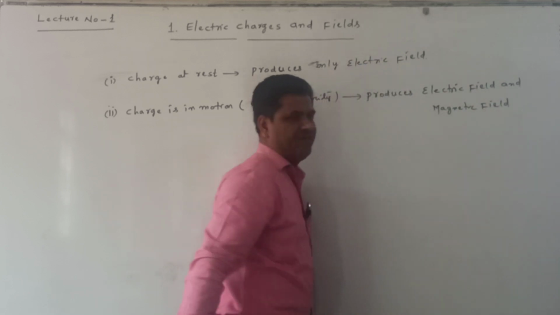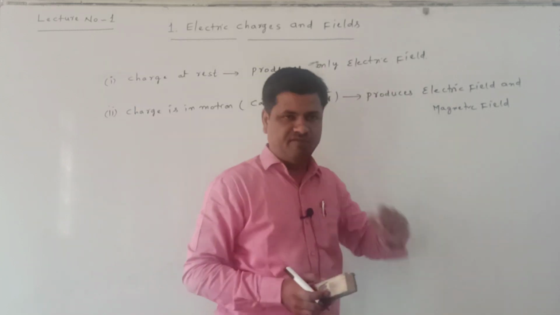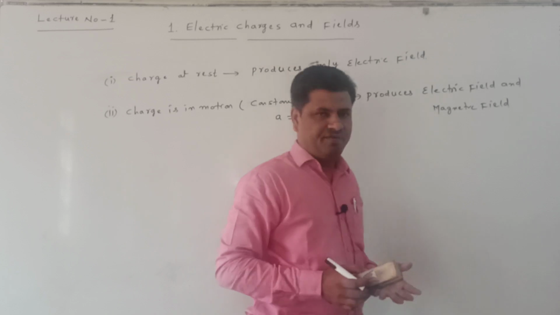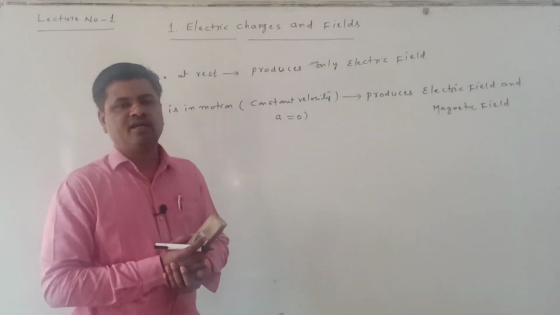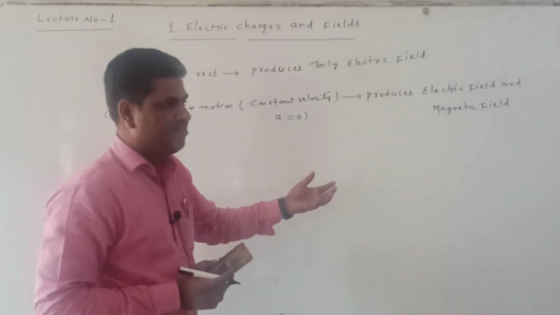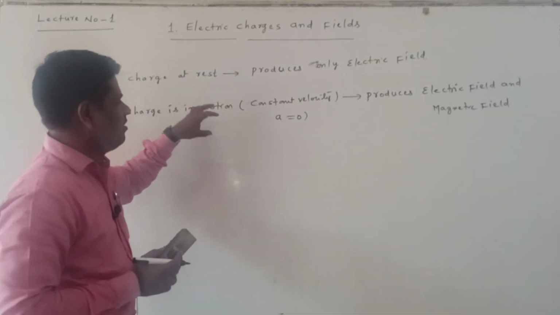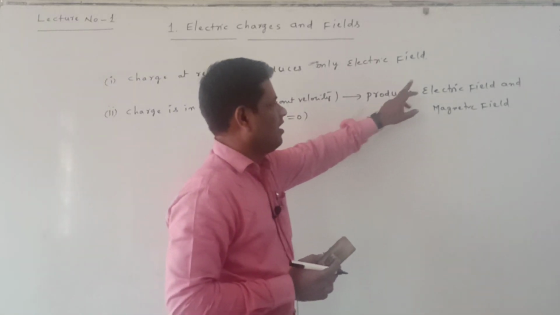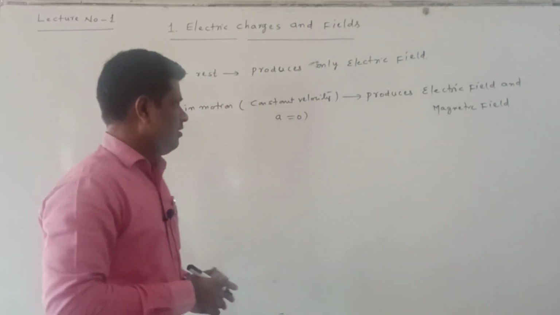It produces both fields. We can study how it produces a magnetic field in the moving charges and magnetism chapter. But just remember that when the charge moves with constant velocity, it produces an electric field and magnetic fields.